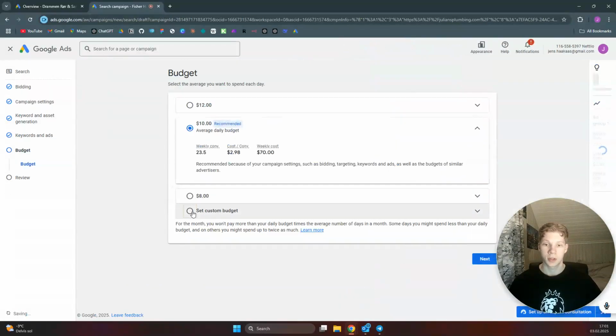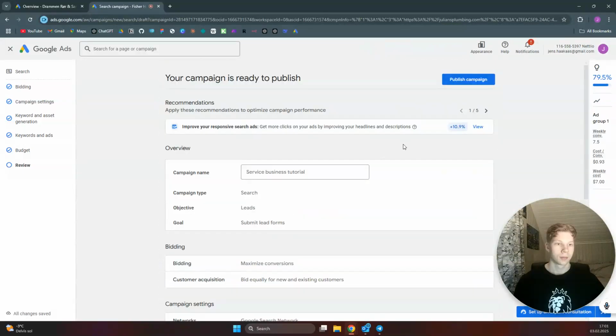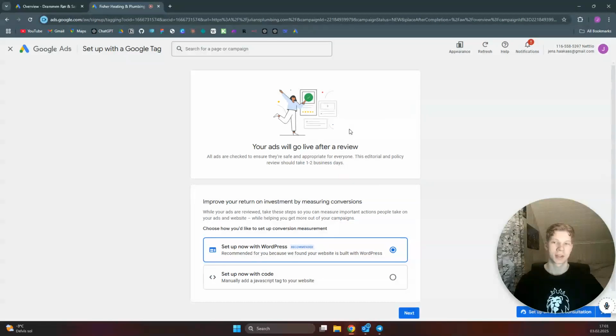You want to set your budget. I'll just set my budget to 1 as I won't use this campaign. You can just set it to whatever you want to spend each day on Google Ads. Click on next. And our campaign is ready to go. So just click on publish campaign. And Google says our ads will go live after 1 to 2 days, but it only takes like 1 to 2 hours actually. And they want us to add some conversion tracking, but we don't want to do that for now. So just cross out of this one.